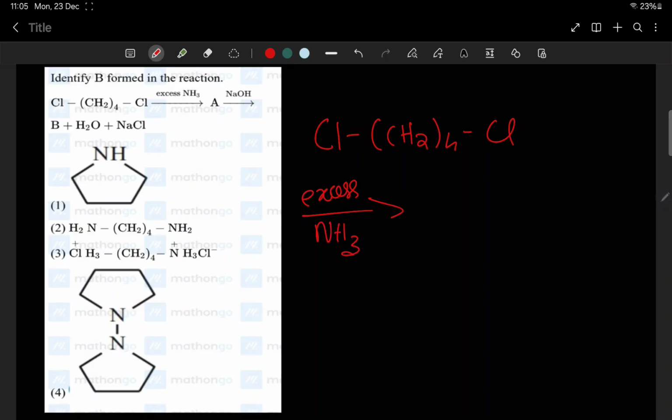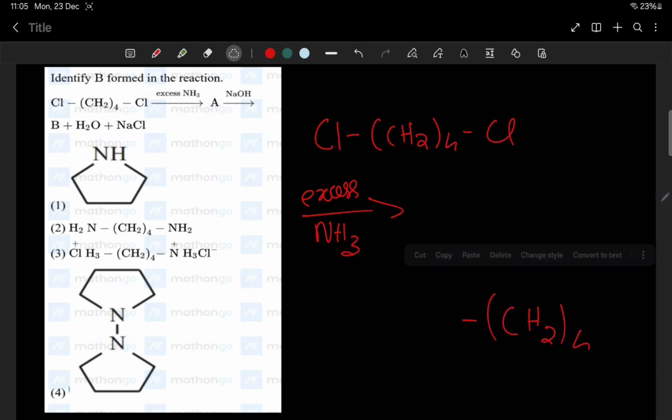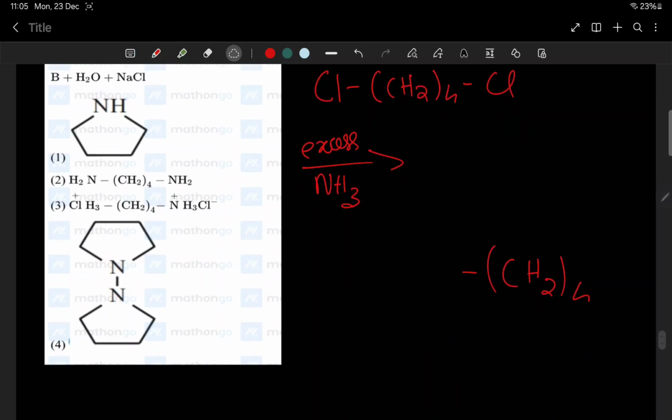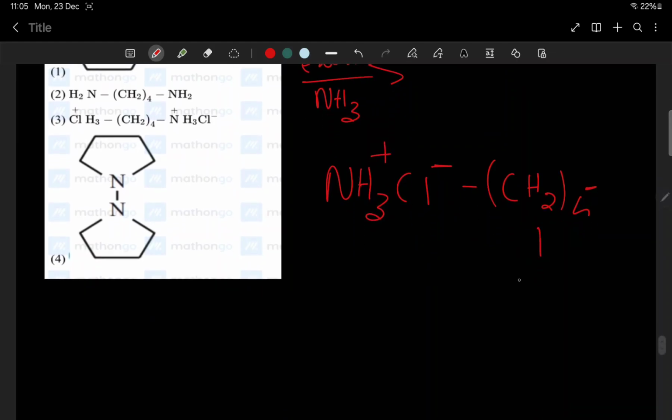We add excess NH3. Excess NH3 means we have the CH2 4 times here. What happens is that, no place for me to write this. 1 second. I'll keep it here. Cl minus NH3 plus. We get here also the same, NH3 plus Cl minus.